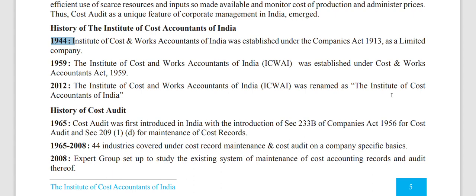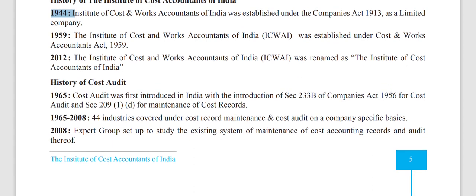This is immediately after independence. Then, in 2012, ICWAI was renamed as the Institute of Cost Accountants of India. This is the ICAI that we are seeing now. So this is about the institute in India regarding cost accounting.